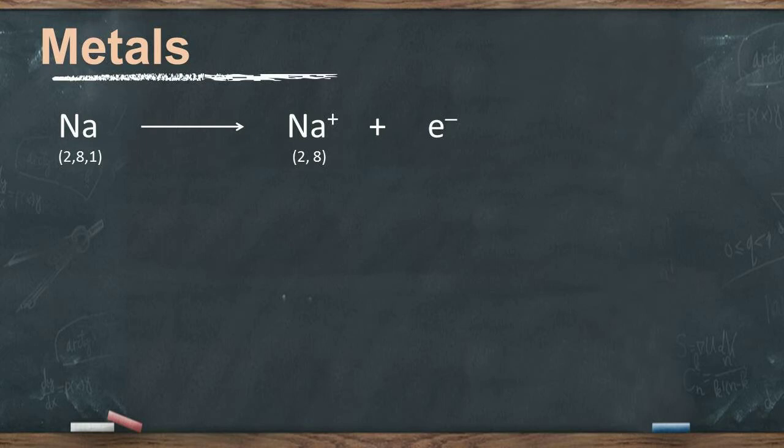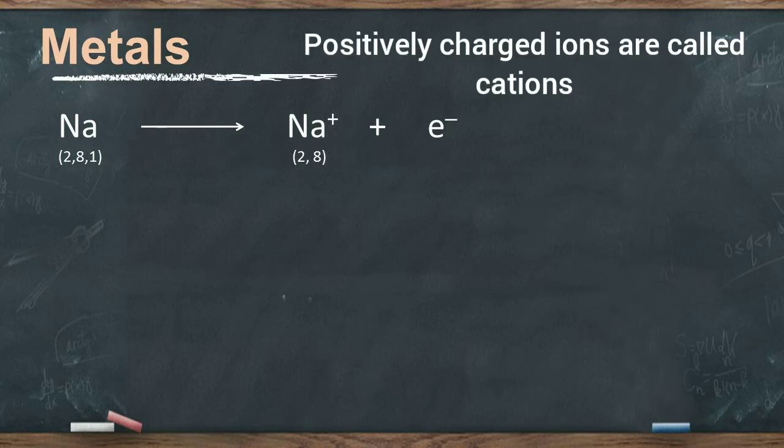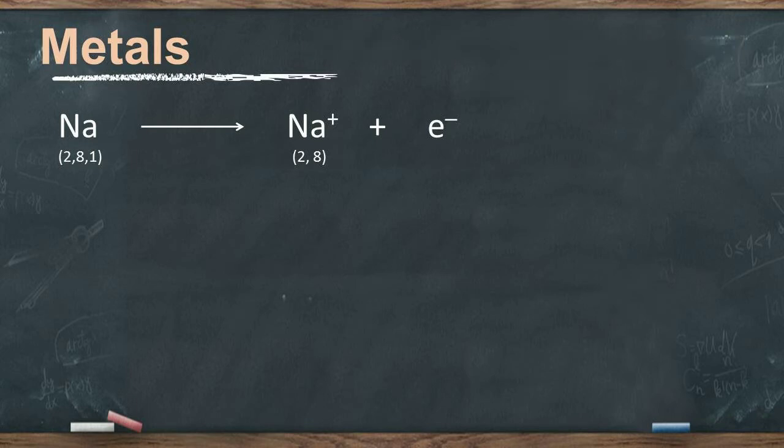The atoms having positive charge on them are called cations. So the sodium ion is a cation. It will acquire 1 unit positive charge after losing an electron,